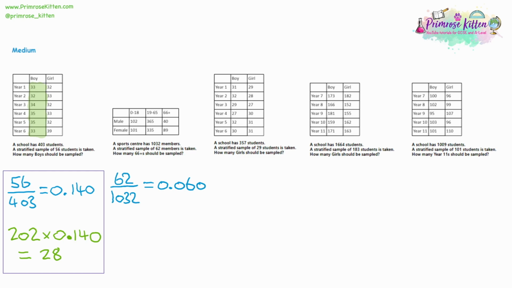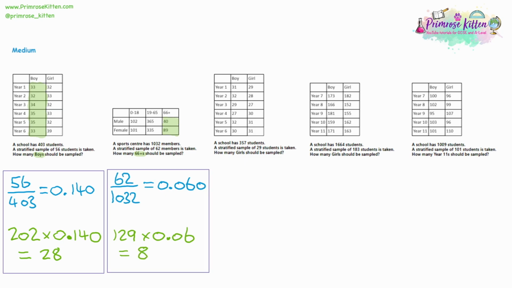Now we identify what we're looking at here, and last time we were asked for just all the boys, but this time it's being asked for people who are over the age of 66. So we've got the 40 men above the age of 66. We've also got the 89 women, so we have to add those together. So we do 40 plus 89, and altogether we've got 129 people who are over the age of 66. Multiply that by our percentage, multiply by 6%, and we'll get how many in that age group we're going to sample. Now I'm getting 7.74. We're going to have to round that up, so we're going to ask 8 people in that age group.